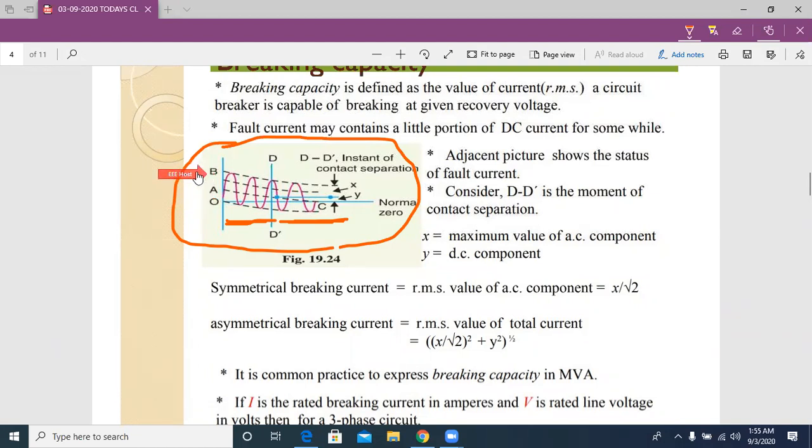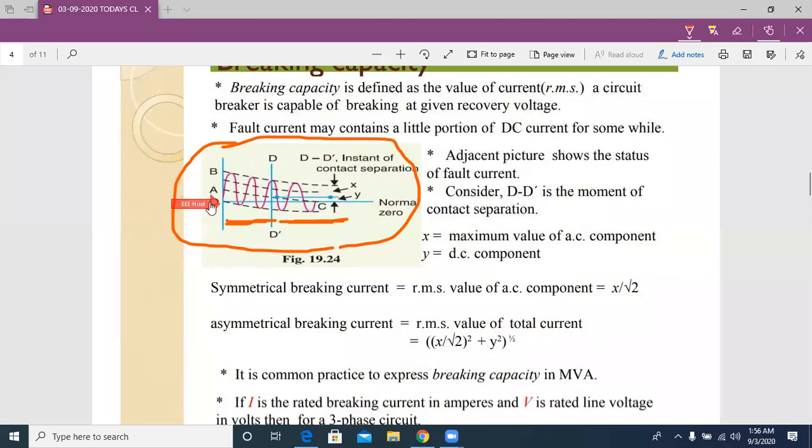So in this diagram, we can say the fault current at t is equal to 0 is OB, and that OB is the asymmetrical current magnitude, which is equal to OA plus OC. Here OC is the symmetrical current magnitude and OA is the DC current value when t is equal to 0. That we can see from the diagram.